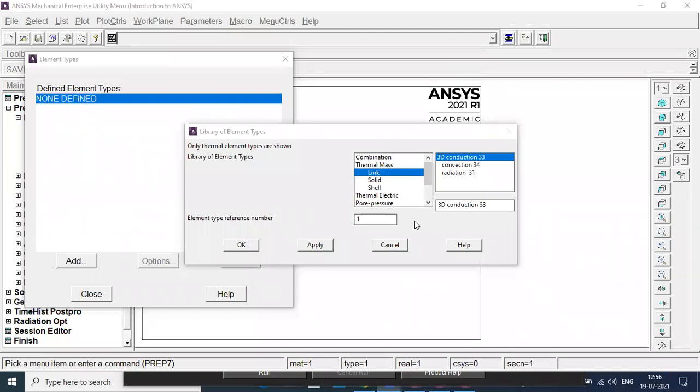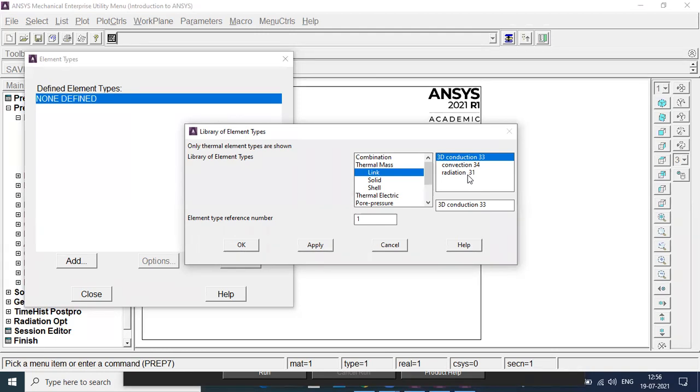For the structural field, the elements were different. They were beam, link, 3D finite strain 180. Now when we select thermal field, the elements are different, because in thermal engineering you have the modes of heat transfer: conduction, convection, radiation.